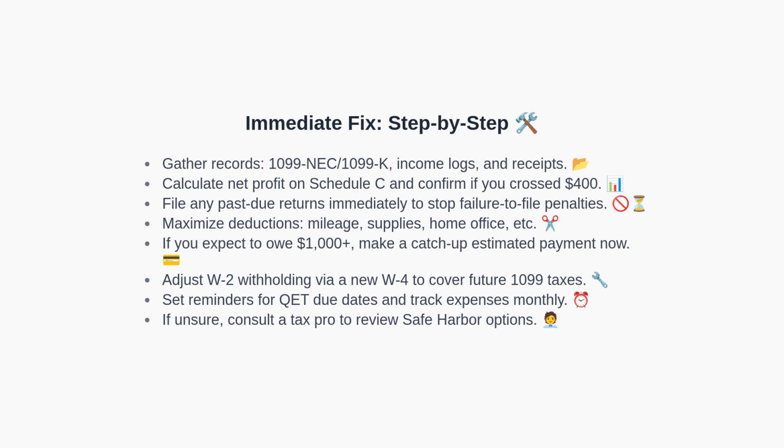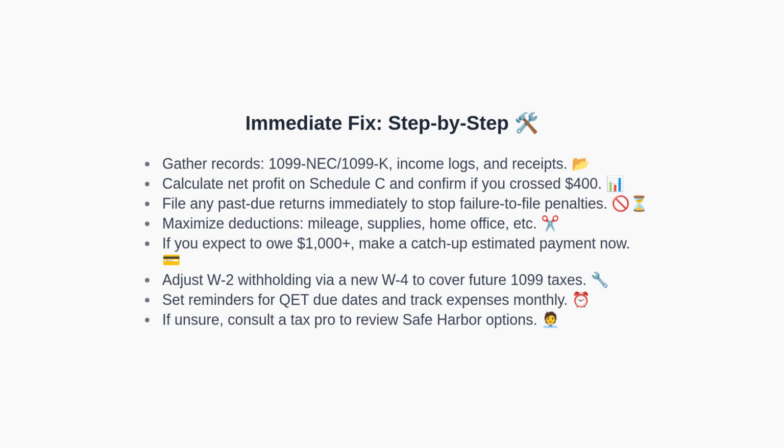You can also adjust your W-2 withholding by submitting a new W-4 to help cover future 1099 taxes. Set reminders for quarterly due dates and track expenses monthly so you do not fall behind again. If you are uncertain, consult a qualified tax professional to evaluate safe harbor options.